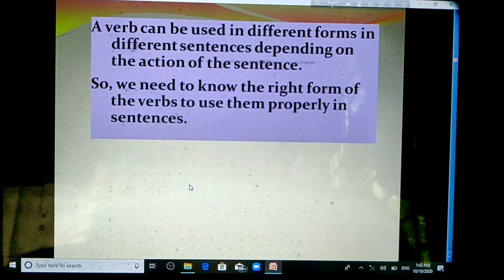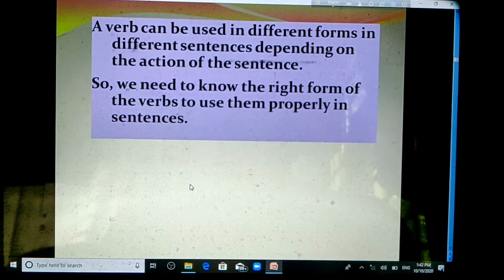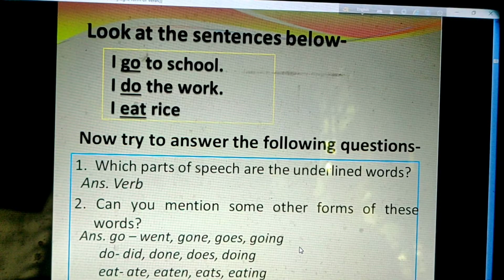A verb can be used in different forms in different sentences depending on the action of the sentence. So, we need to know the right form of the verbs to use them properly in sentences. So, what we see? We see that the verb has different forms and we have to use the forms correctly in a sentence.